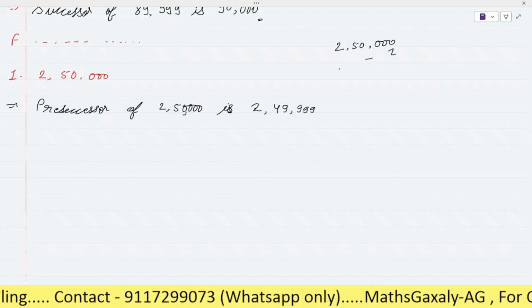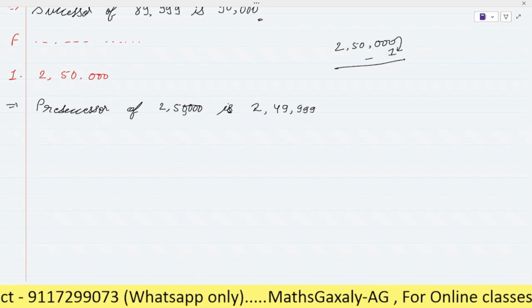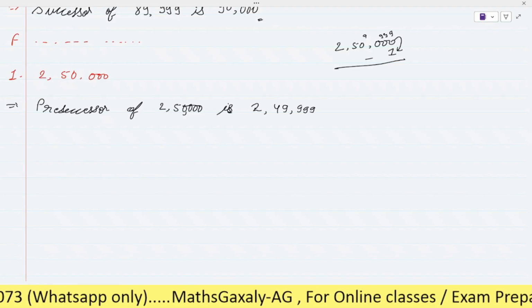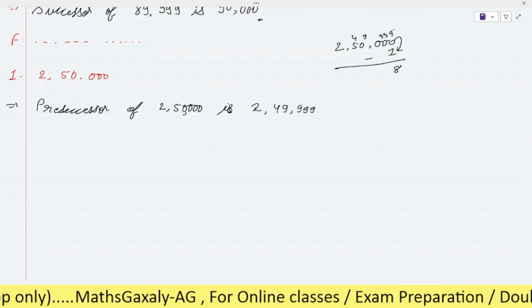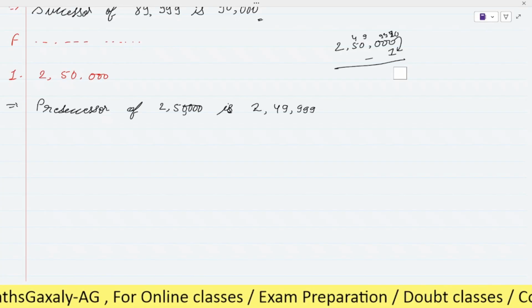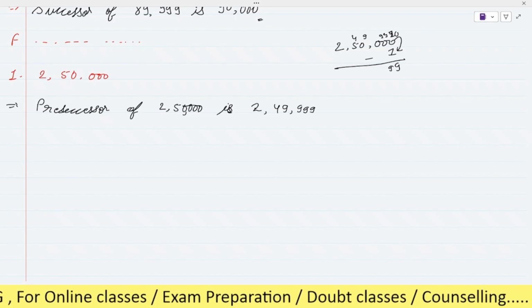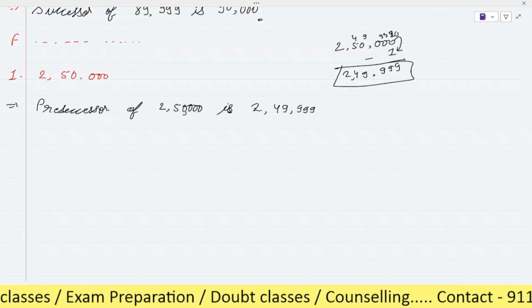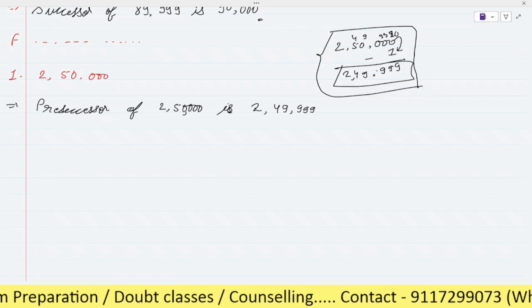If you want to see the explanation, see here. 2,50,000 minus 1. Let's subtract it. We can't subtract 1 from 0, right? So we will carry है ना, carry 1. So it will be 9 here, right? Here also 9, and here 9, and here it will be 4. So 9 minus 1, wait, sorry, it will be 10 here है ना, not 9. So 10 minus 1, it will be 9. Then here 9, 9, again here 9, 4 and 2. So it will be 2,49,999. You do not have to note down this one. This is for understanding only.